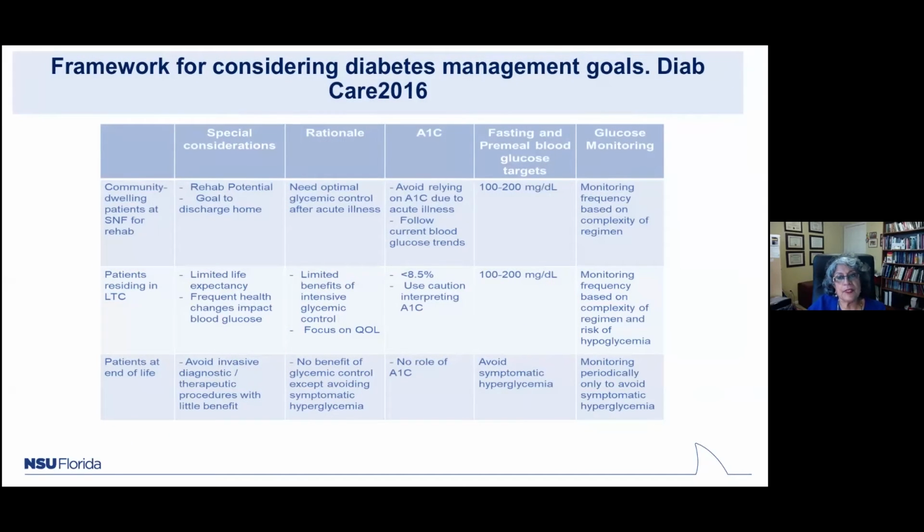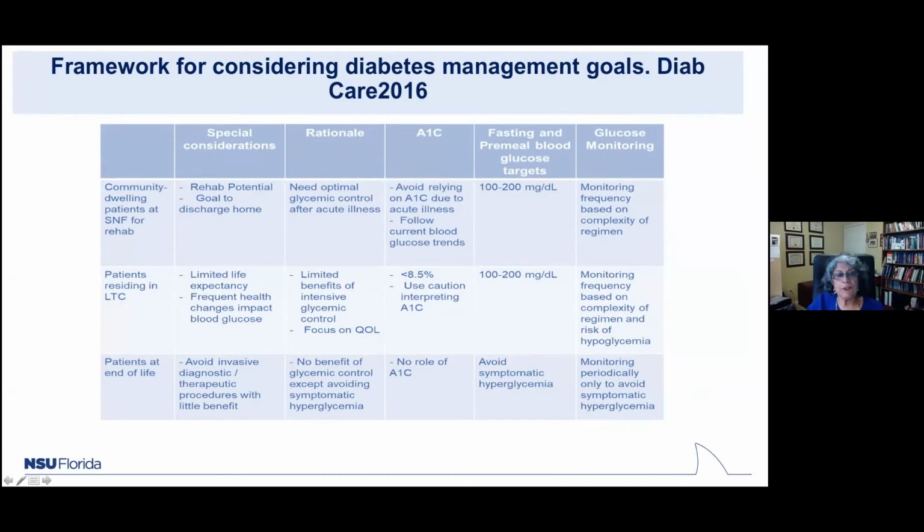Now to turn to diabetes management goals from the 2016 position statement in long-term care patients. There we recognize that there are three distinct classes of patients in long-term care. First, community dwelling older adults who have the potential to be discharged, who are there for short-term rehab. Then there are long-term patients who are residing there probably for the duration of their lives, and then patients who are at the end of life.